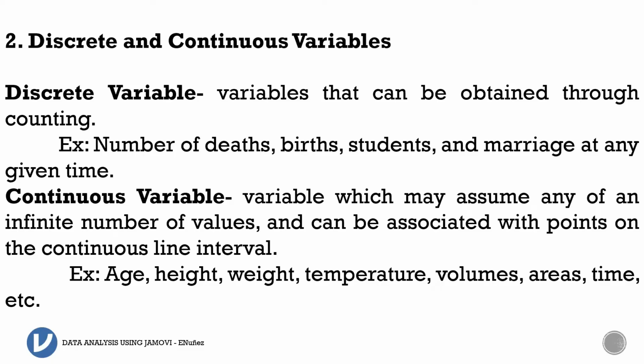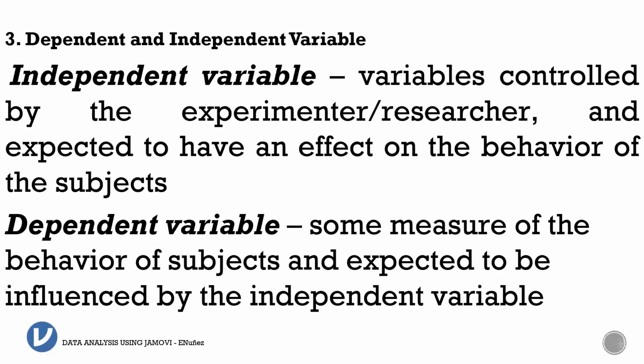Now let's go to our dependent and independent variable. This one is another category of variable. We have independent variable and dependent variable. From the word independent, it means a variable can stand alone without a particular variable. But dependent, from the word depend, cannot stand alone. So independent can stand alone, and dependent cannot stand alone.